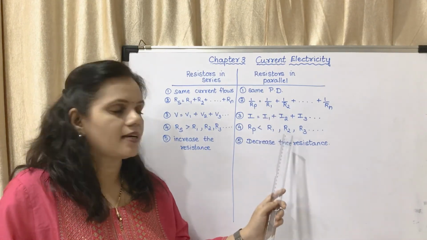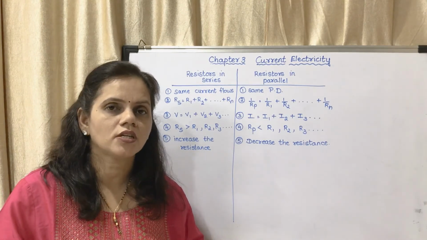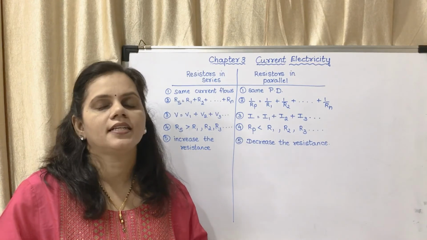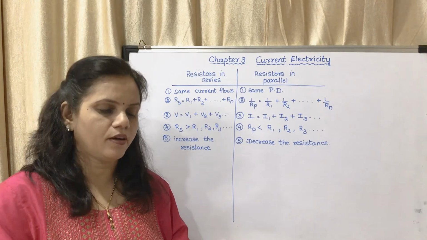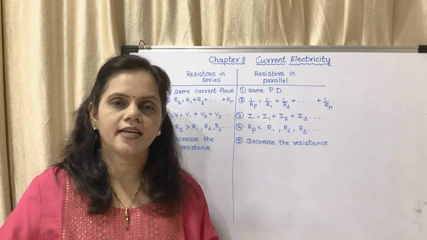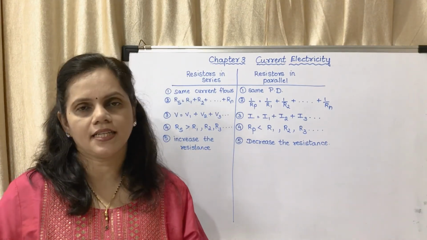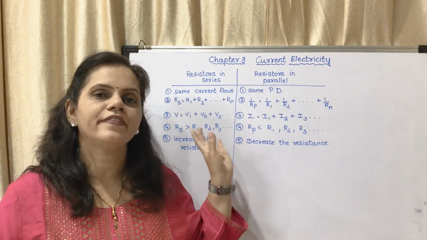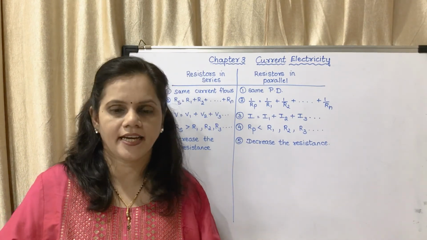You cannot write like this. If you are asked a question in your test in your schools, you have to write the statements, okay. The statements are there in the notes, on page number 40 and page number 42. If resistors are connected in series and if resistors are connected in parallel, there are two boxes. I have explained those boxes with the help of formulas, that's all. But you have to write the statements.